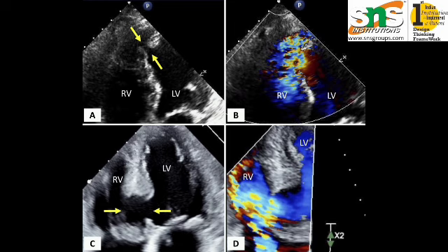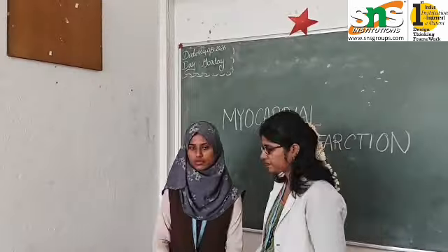Then standard velocity measurement is also helpful for hemodynamic profiling. Assess the severity of MI by non-invasively estimating the pulmonary capillary wedge pressure, that is PCWP, using the pulmonary venous flow and mitral annular velocity, and mechanical complications like Doppler.